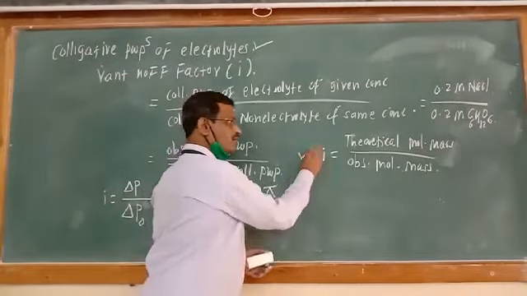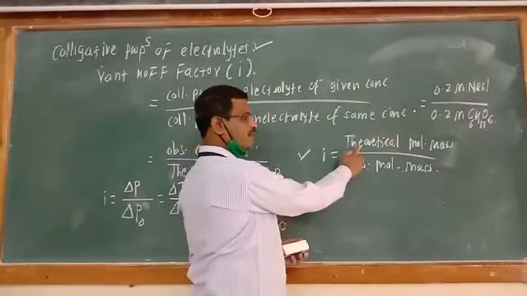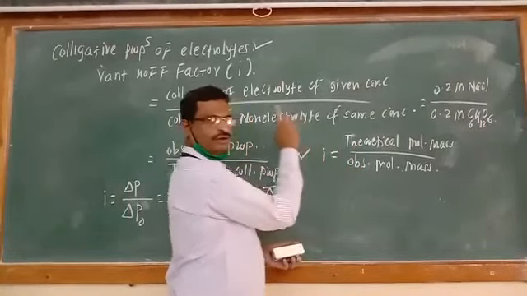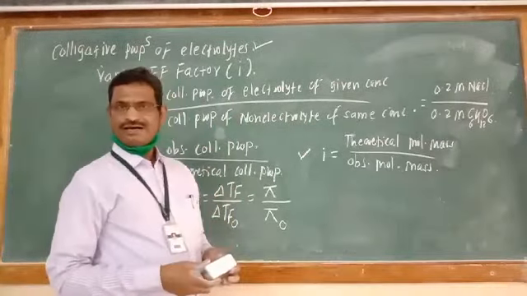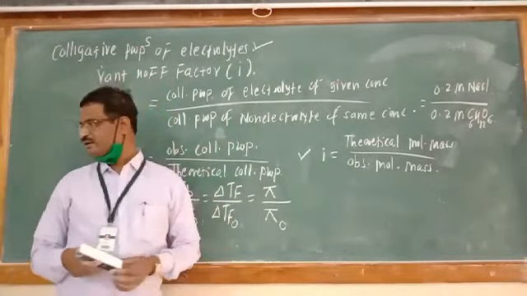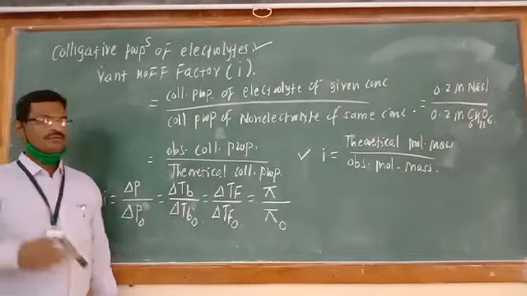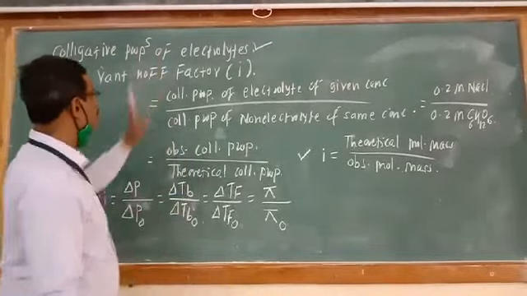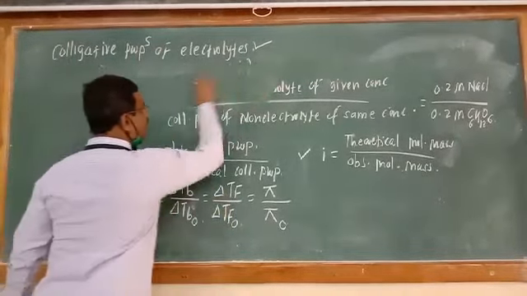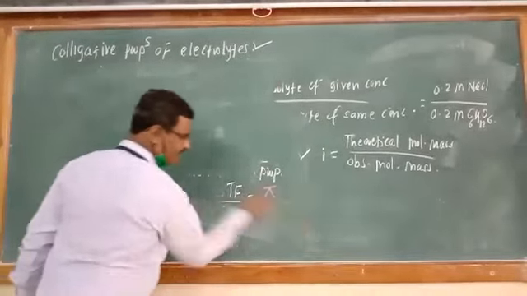Therefore, Van 't Hoff factor for molar mass is a ratio of theoretical molar mass upon observed molar mass. And after this Van 't Hoff factor, here we have to study the equation for different colligative properties of electrolyte. See, the equations are very simple. We have studied the Van 't Hoff factor.